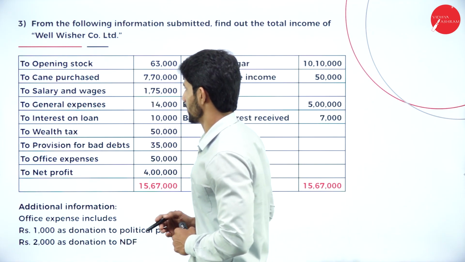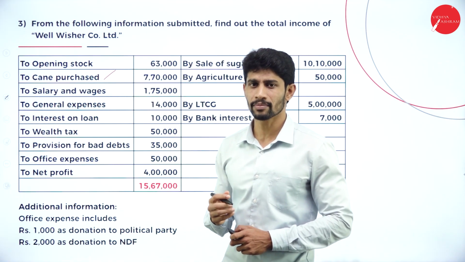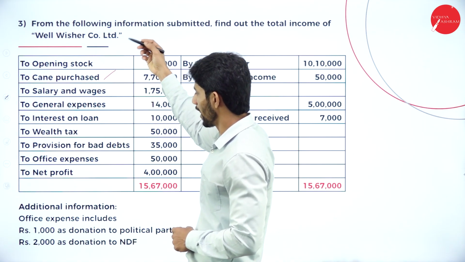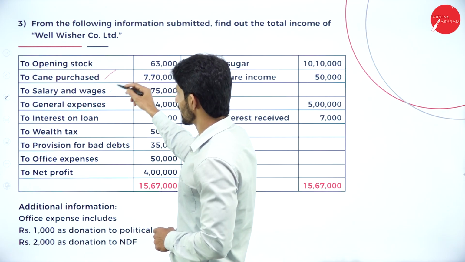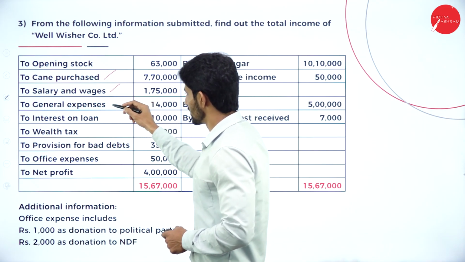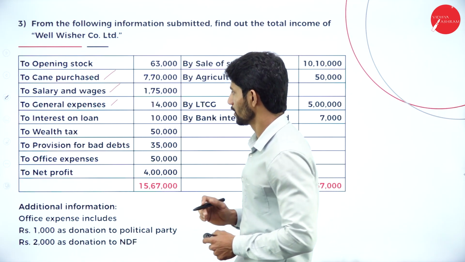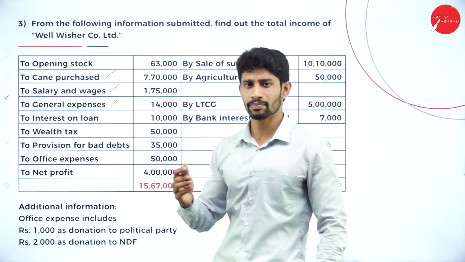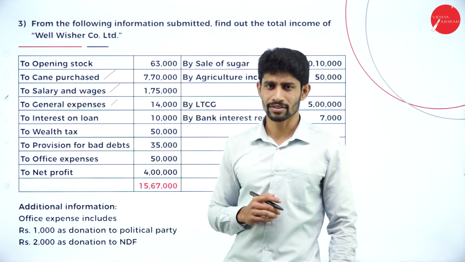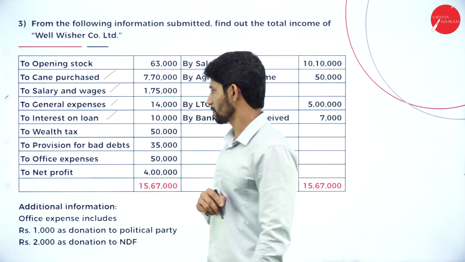So in expenditure side, what all is given? Cane purchased. Yes, cane purchased is nothing but raw material purchased. So it's a business expenditure. So there is no need to add it back into the net profit. Next, salary and wages. Yes, it is also a business expenditure. Next, general expenses. Yes, general expenses is also a business expenditure. Next, interest on loan. Yes, the company has taken some loan. On that loan, they are paying interest. So any interest paid on the loan taken by the company is also a business expenditure.